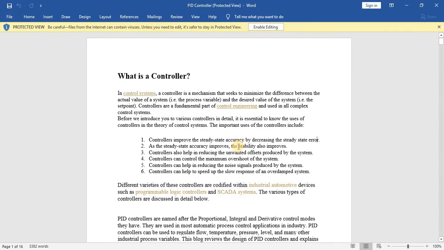Stability means if a system is producing output which is bounded to the input, then it is called a stable system. Unbounded systems are called unstable.